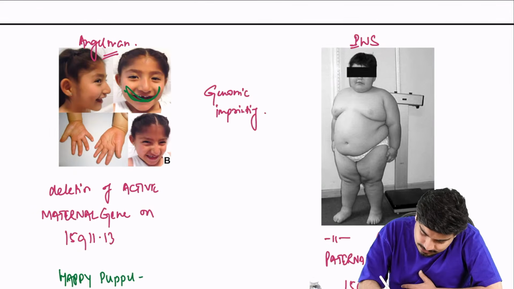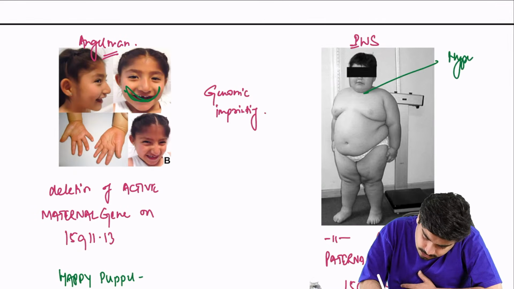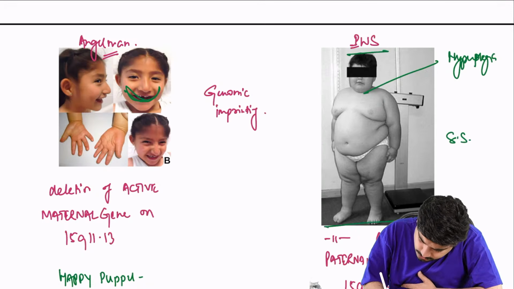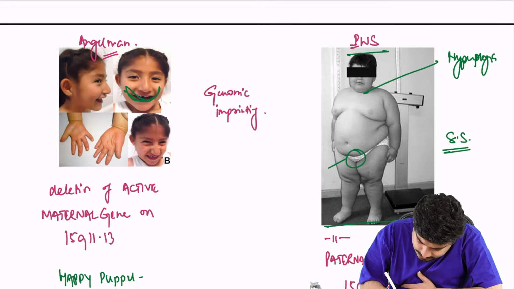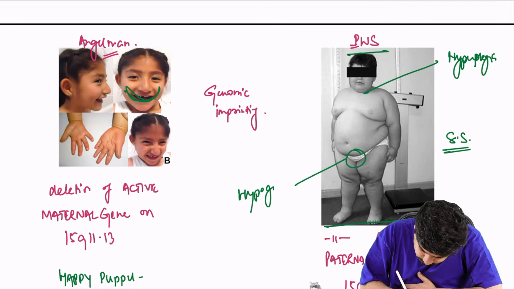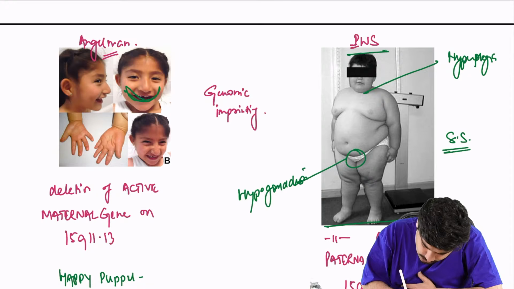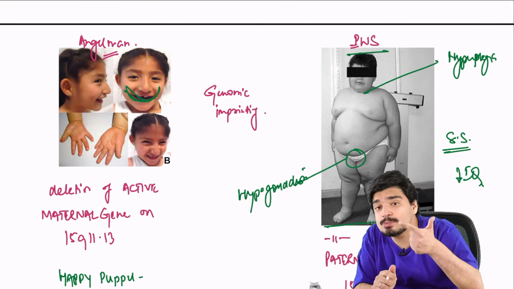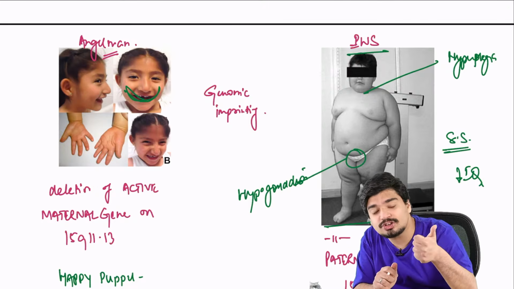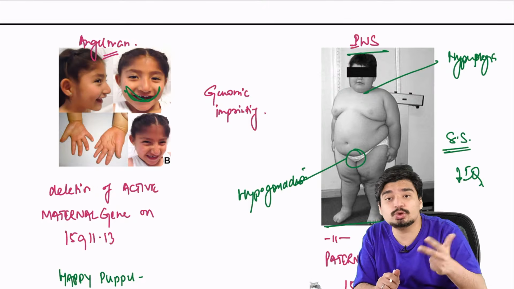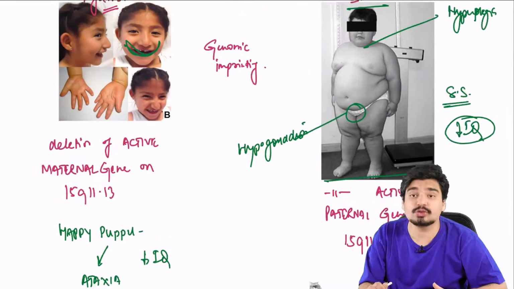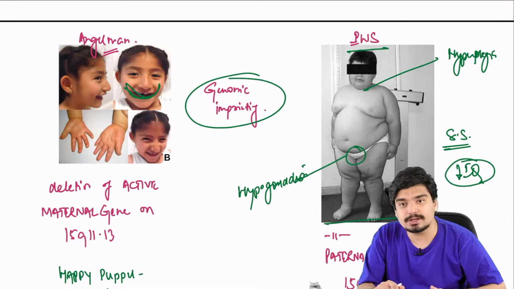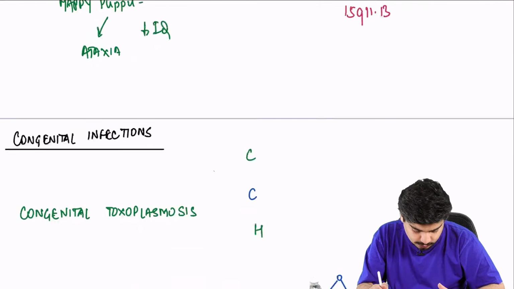Prader-Willi looks like this. They will be obese. They will have hyperphagia, causing obesity. They will have short stature, and they will have hypogonadism as well. And obviously there will be a fall in IQ also. Chote, mote or buddhu: chote, short stature; mote, hyperphagia and obesity; buddhu, low IQ. So this is your Prader-Willi syndrome. Both are examples of genomic imprinting disorders.